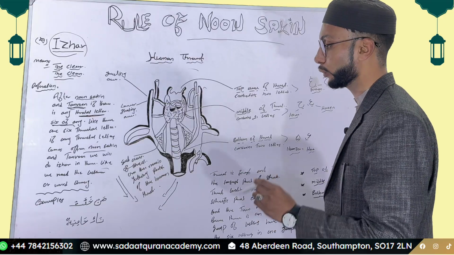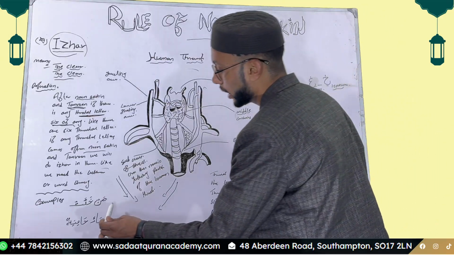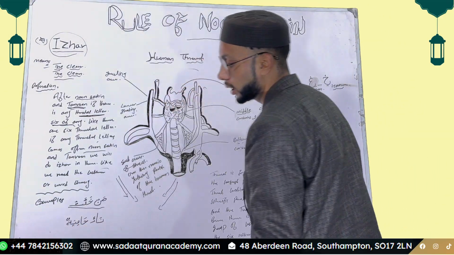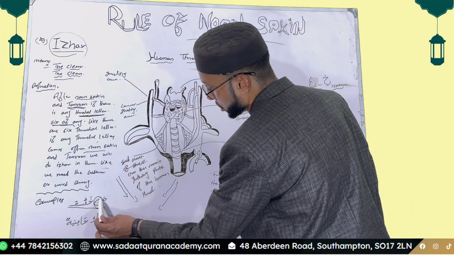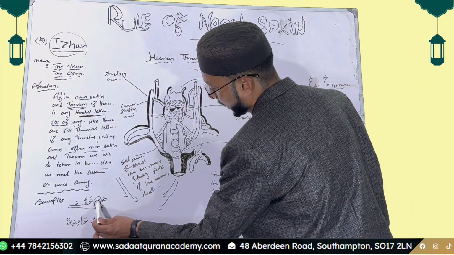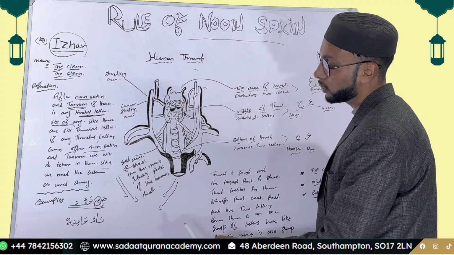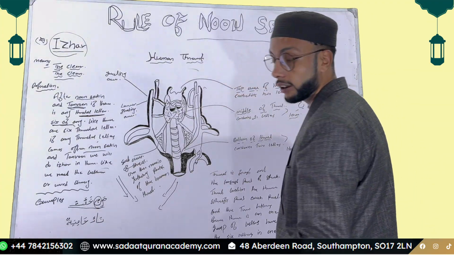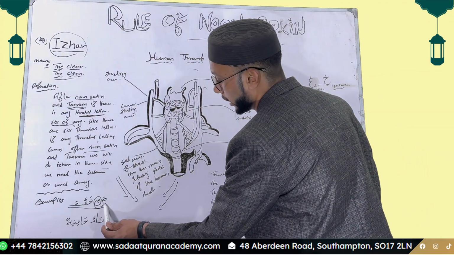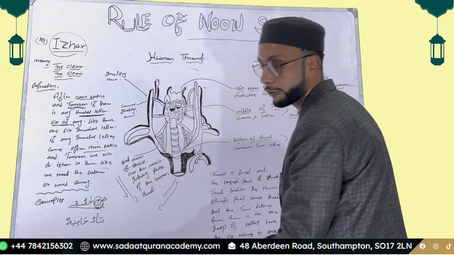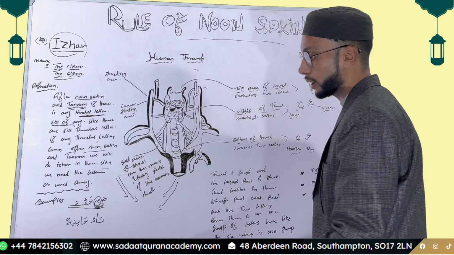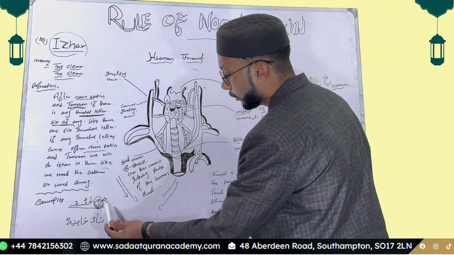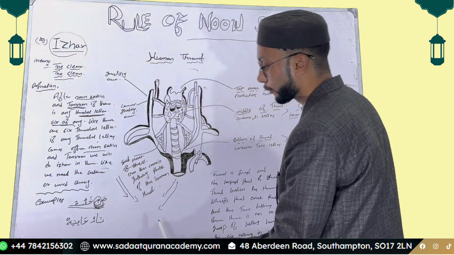For example, min khawfin. You know, noon comes with the sukoon symbol, the connecting symbol. It means noon is saakin here. We have to silence the noon. We cannot pronounce the noon fully with its vowel symbol. We will pronounce the noon in a silent form.